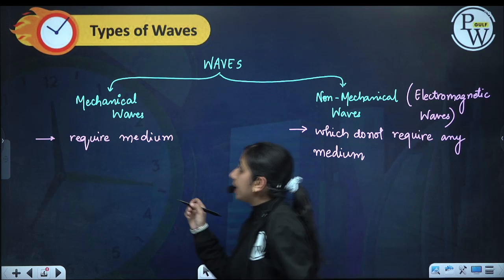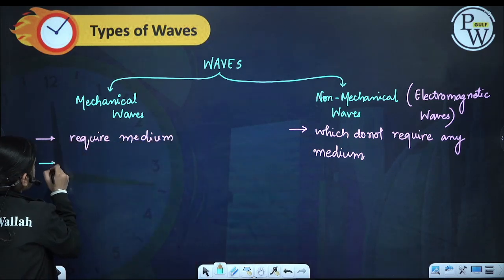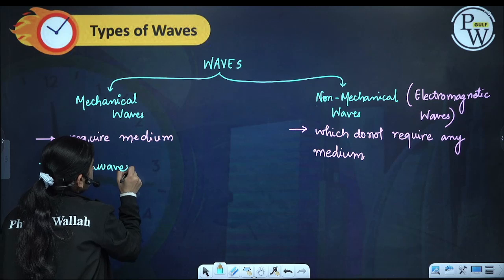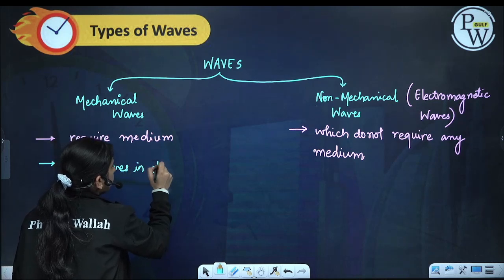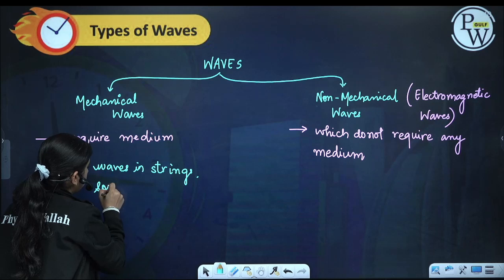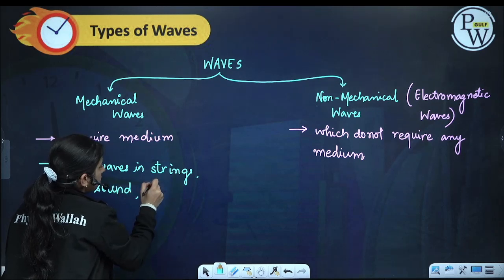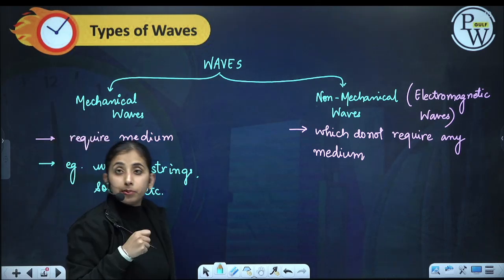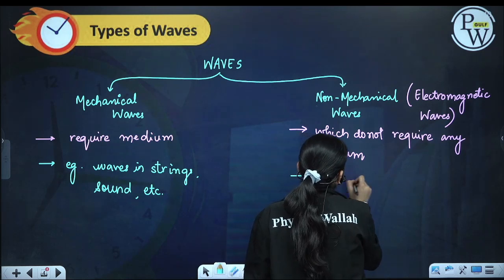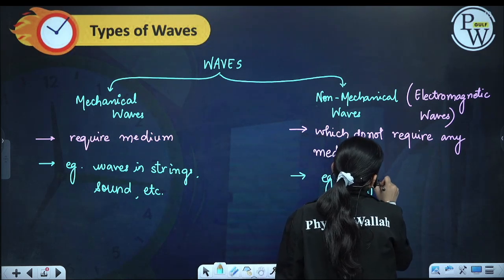Now, what are the examples of mechanical waves? Examples of mechanical waves are waves in strings, sound, etc. Okay, these are examples of mechanical waves. And what is an example of an electromagnetic wave?